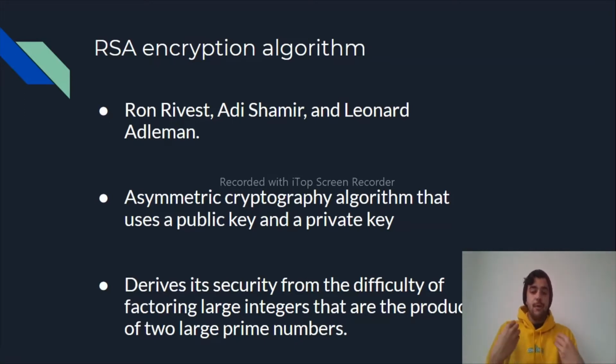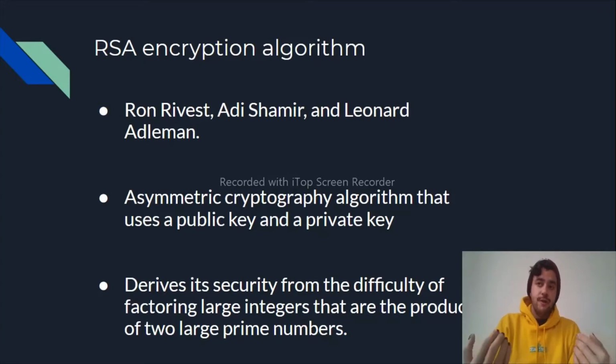These operations will be talked about more in depth in the presentation of the code, but it's fair to say that the difficulty of this algorithm relies on the generation of these keys by factoring and using large prime numbers.